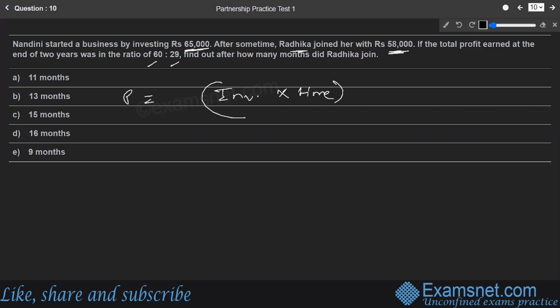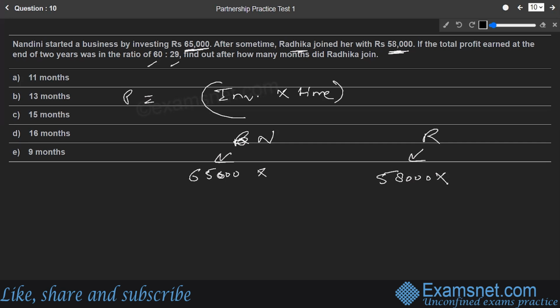Nandini started with 65,000. After some time, Radhika joined with her capital of 58,000.